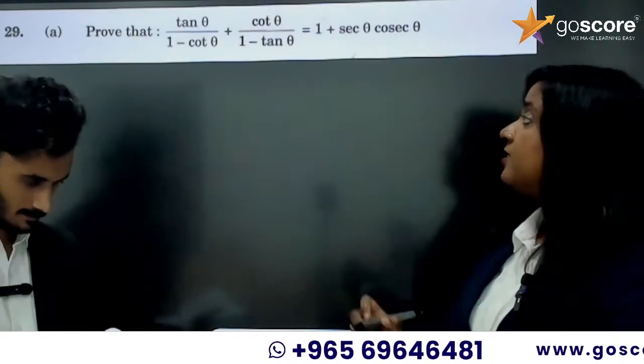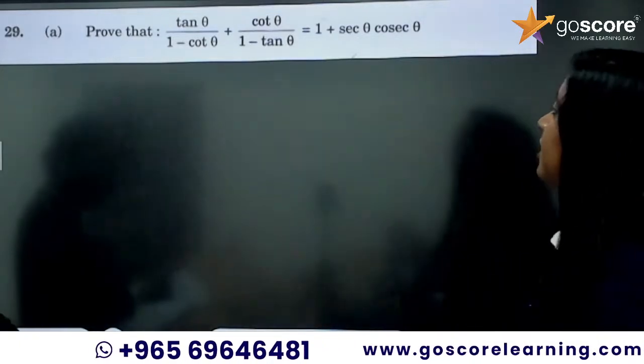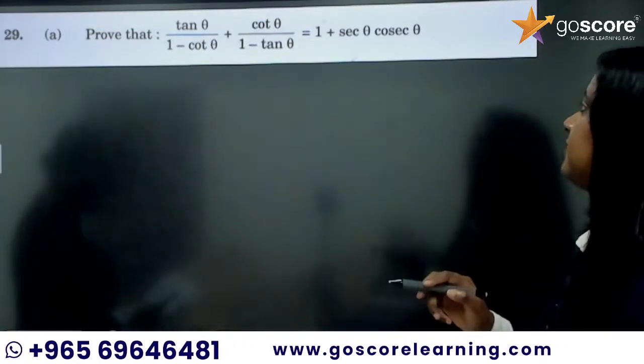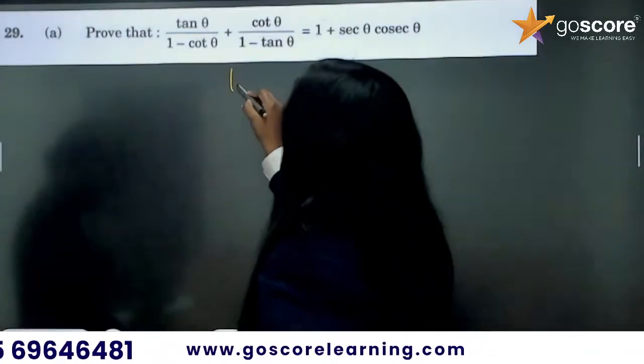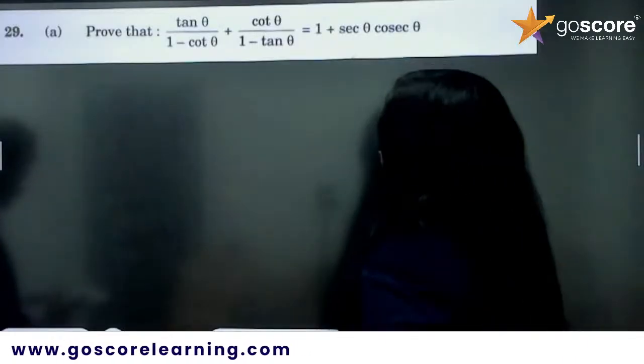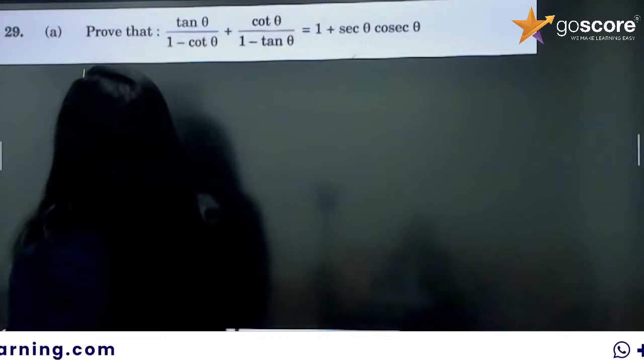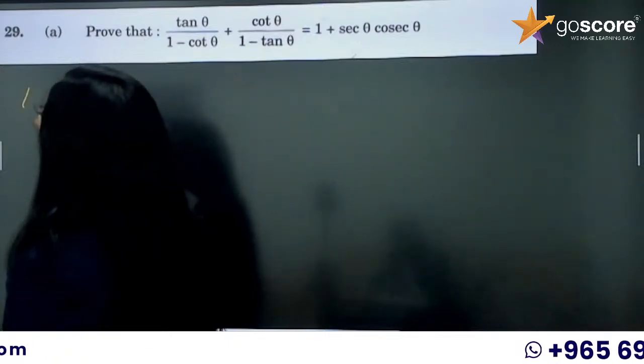Tan theta by 1 minus cot theta plus cot theta by 1 minus tan theta is equal to 1 plus sec theta by cosec theta. So let us take the LHS. I think I may be using this entire board to solve this. So let us start from here. Tan theta by 1 minus cot theta.